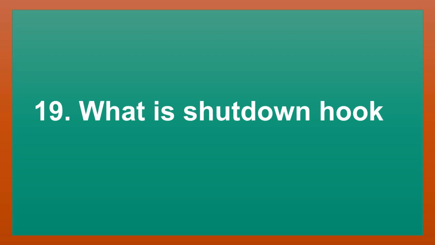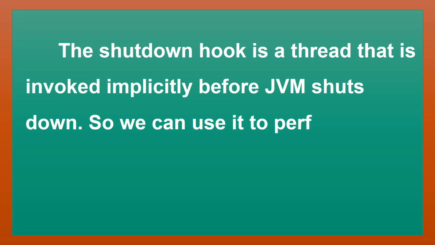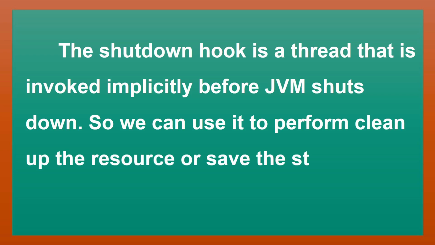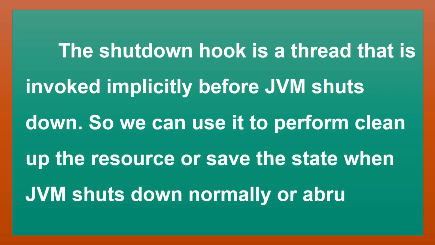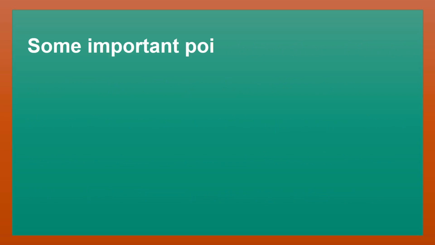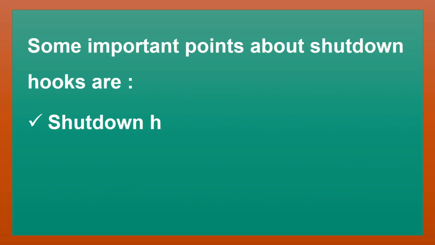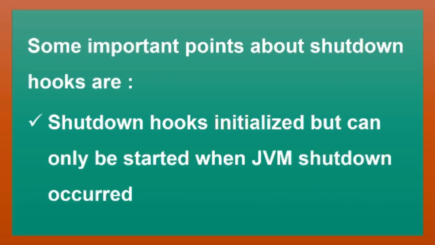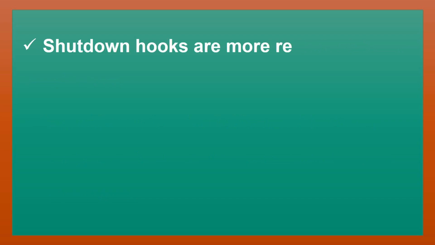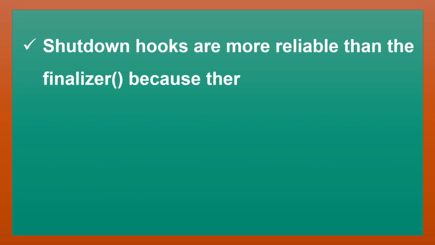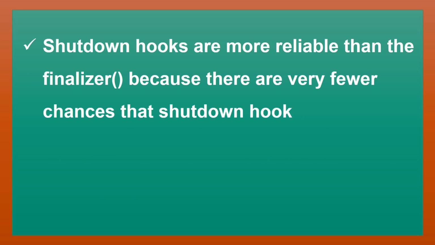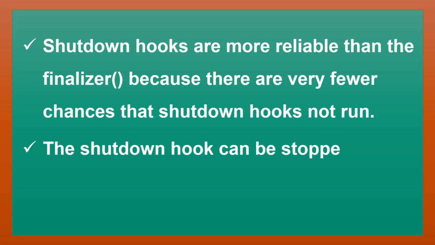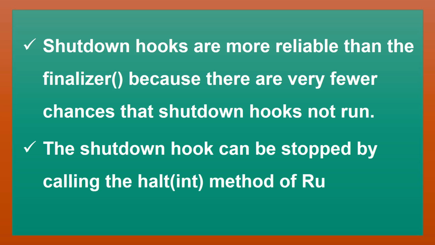What is a shutdown hook? The shutdown hook is a thread that is invoked implicitly before the JVM shuts down. So we can use it to clean up resources or save the state when the JVM shuts down normally or abruptly. Some important points about shutdown hooks are: shutdown hooks are initialized but can only be started when a JVM shutdown occurs. Shutdown hooks are more reliable than the finalizer method because there are very few chances that shutdown hooks do not run. The shutdown hook can be stopped by calling the halt(int) method of the Runtime class.